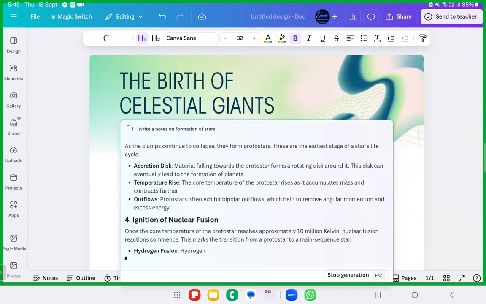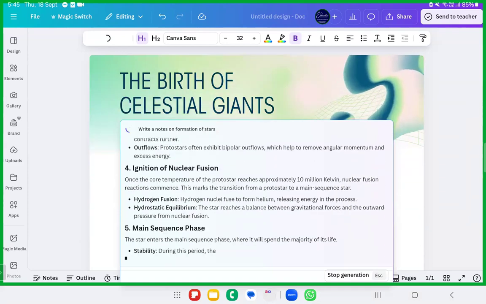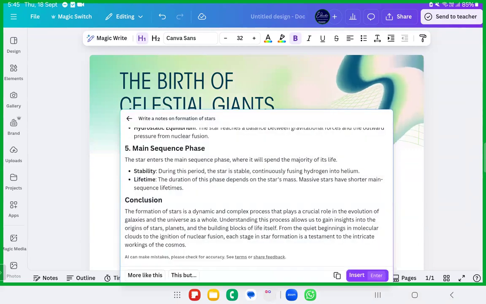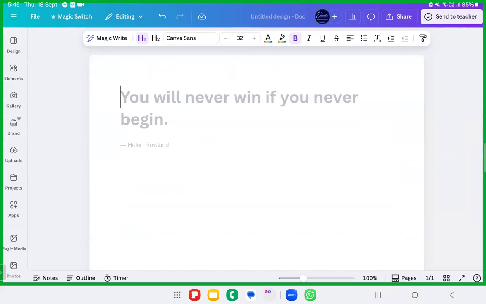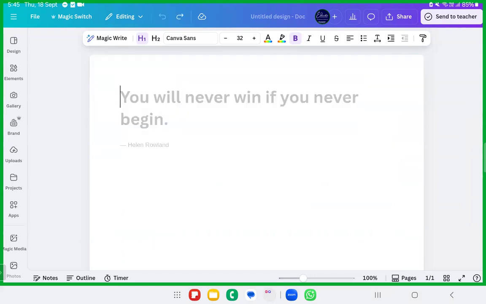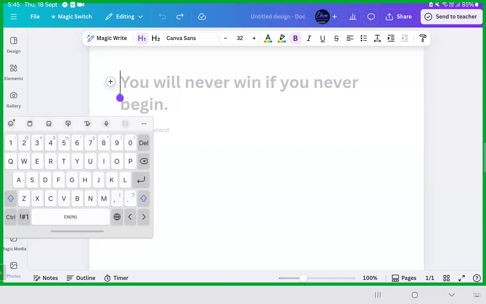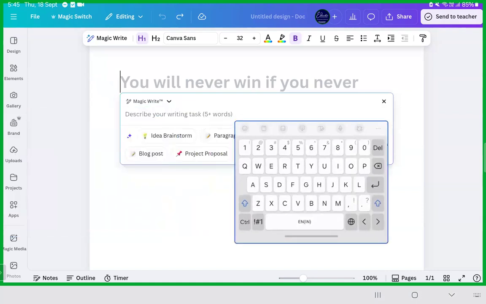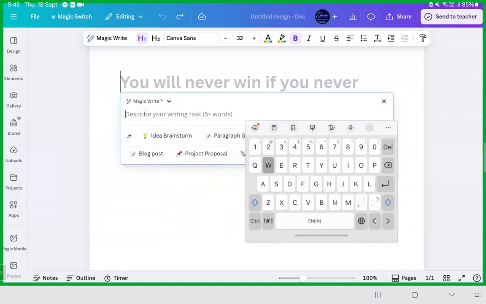Now just look at this design, my dear sisters and brothers. The birth of the celestial gems. It has given you the entire figure. It has given you the textual content also. I just didn't insert this. Just a moment. What did I do here? It actually designed it for me, right? I just go to the magic. What was the prompt?